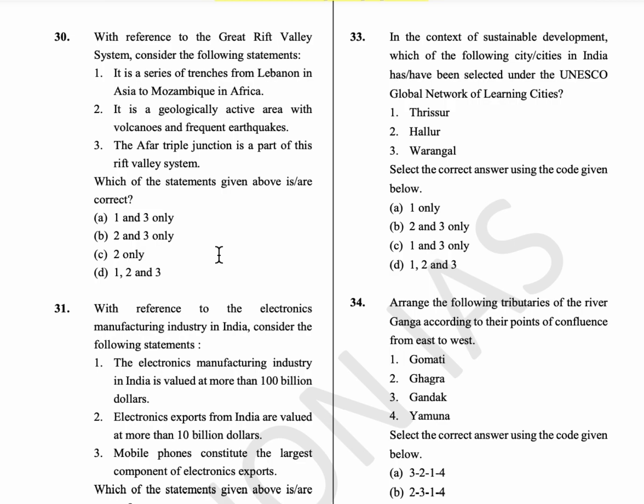Okay, so here Warangal and 2 cities of Kerala, that is Thrissur and Nilambur, have joined the UNESCO Global Network of Learning Cities. Okay, so only Thrissur and Warangal are given over here. So 1 and 3 are correct. Option C is the answer.